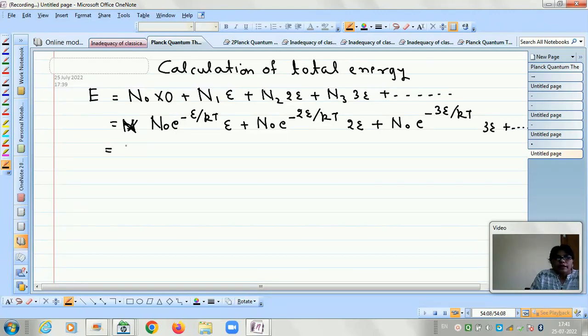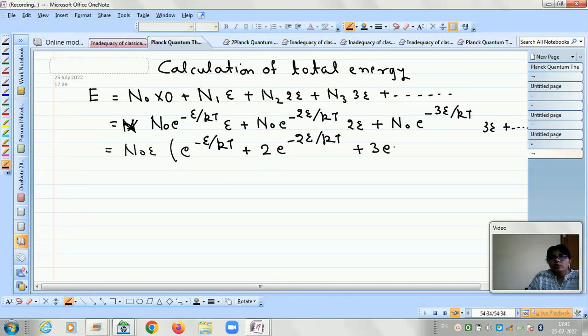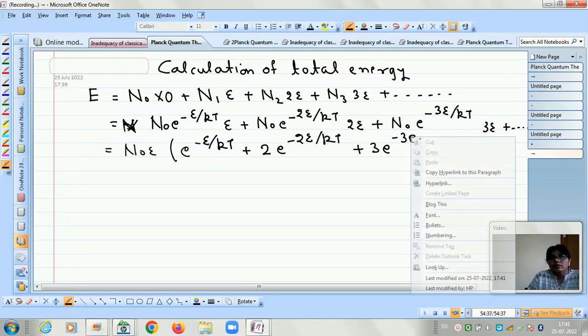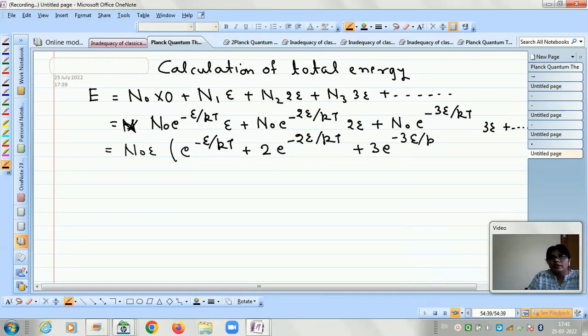So we can take common N naught into e, and then within the bracket we have e to the power minus e by kT plus 2 e to the power minus 2e by kT plus 3 e to the power minus 3e by kT, and so on.